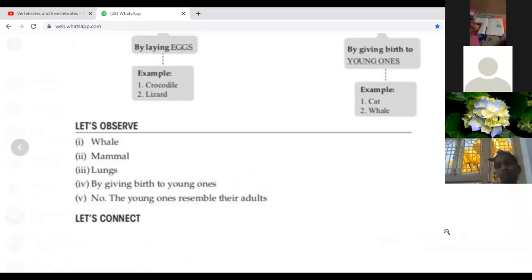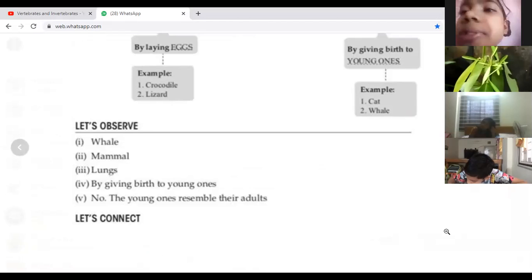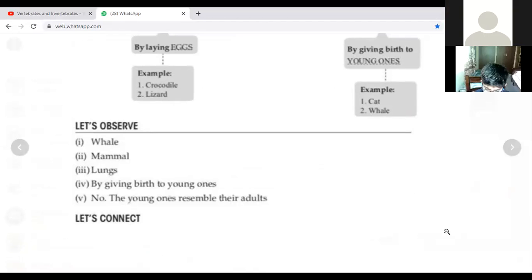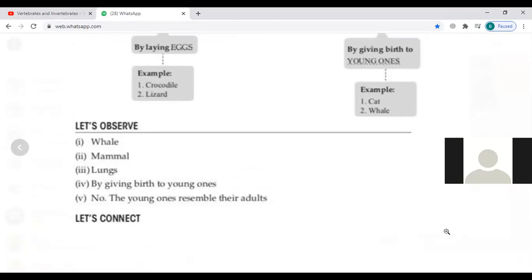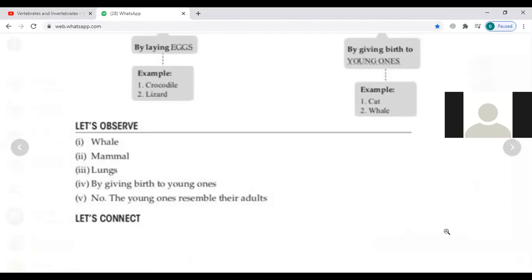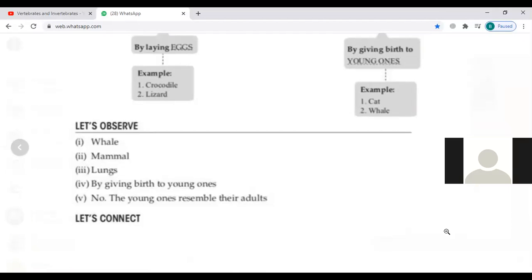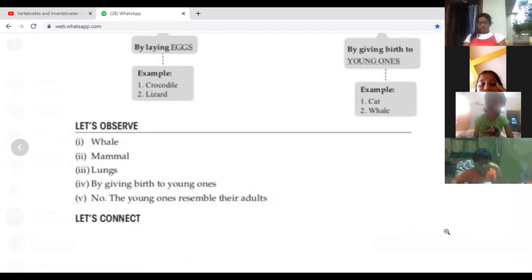Children, turn to 103. Those who have joined late, turn to page number 103. We are doing let's recall. Mary, did you get it? Ma'am, see my page. Yes, Hadasa, very good. Ma'am, like this, or just me, ma'am? Okay.